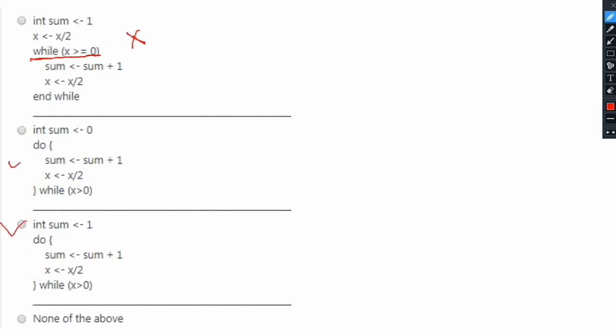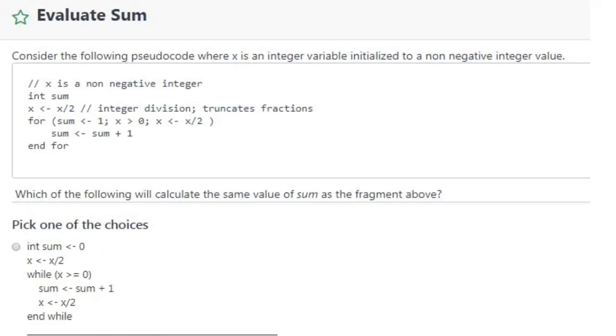The difference between these two options is that in the third option sum is initialized to 0, and in the fourth option sum is initialized to 1, and that x is equal to x divided by 2 statement is inside this do while loop in both the cases. So if we see in our original code snippet, the x is equal to x divided by 2 statement is written outside the for loop. Now if we include this statement within the loop itself, then the total iterations for this loop will increase by 1.